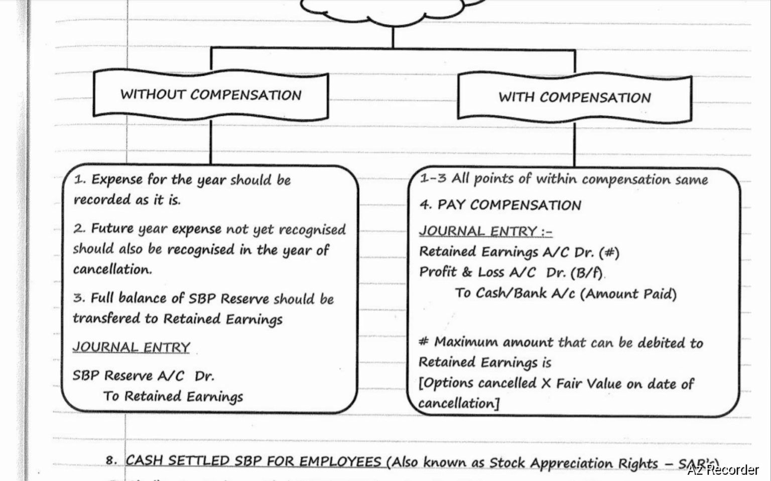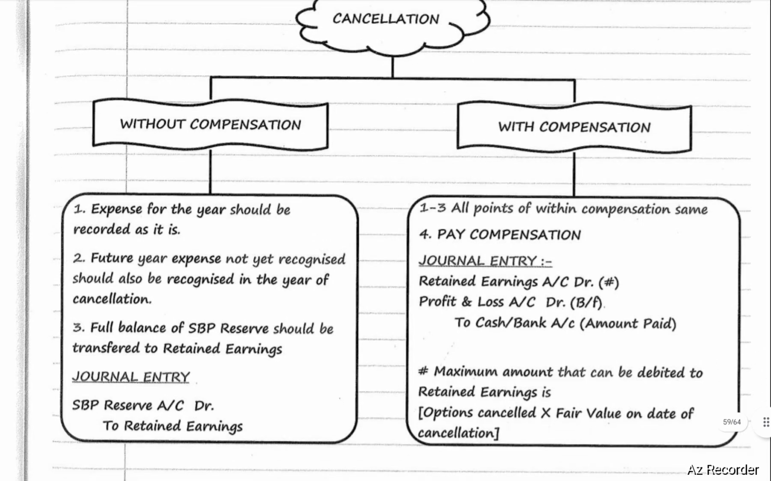Next, cancellation with compensation, the three points will be the same. That means the first step, expense for the year should be recorded as it is. Second, future year expense not yet recognized should also be recognized in the year of cancellation. Third, full balance of SBP reserve should be transferred to retained earnings.